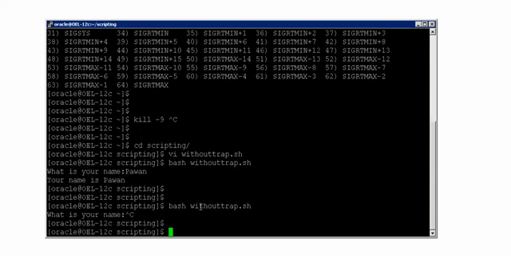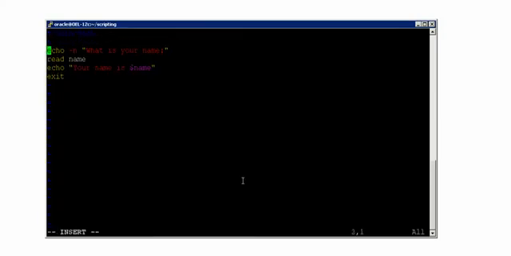Now if I want a user not to terminate the program like this with Control C, I can do this. As soon as I define the shell, I would just say trap, and then write echo, you are not allowed to use Control C. And this is what it has to execute whenever it sees SIGINT. That means whenever somebody presses Control C, it should not pass this Control C to the kernel, but instead it has to execute this command. This is what I have given.